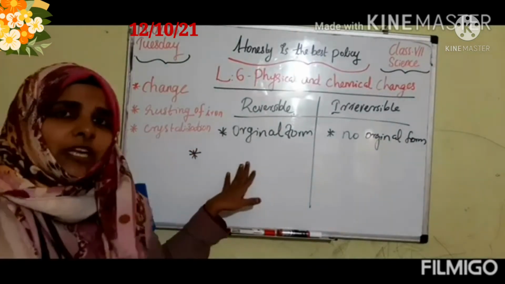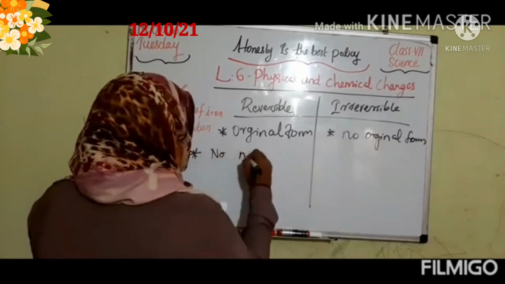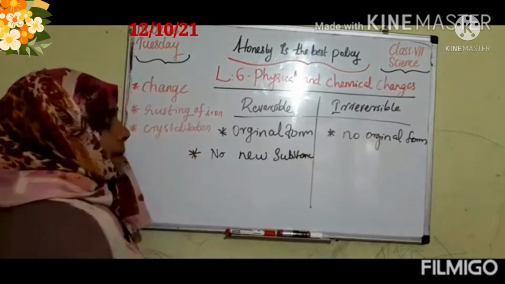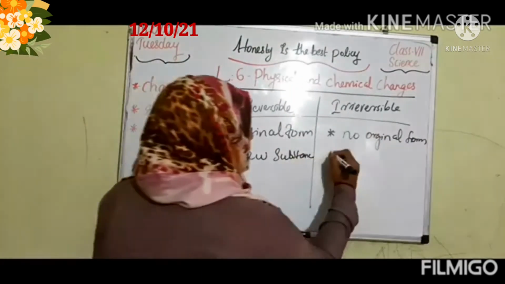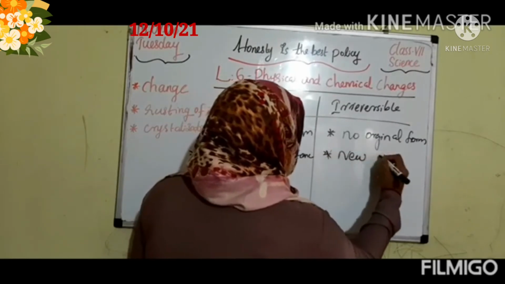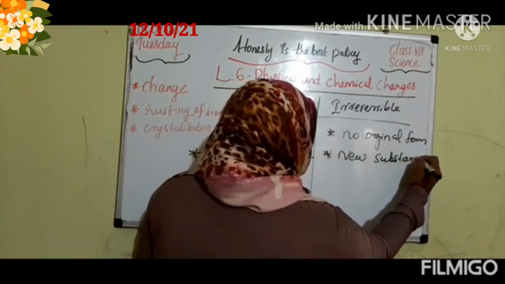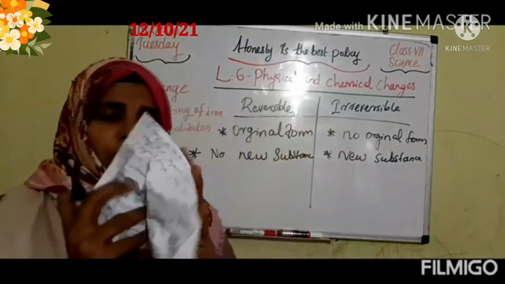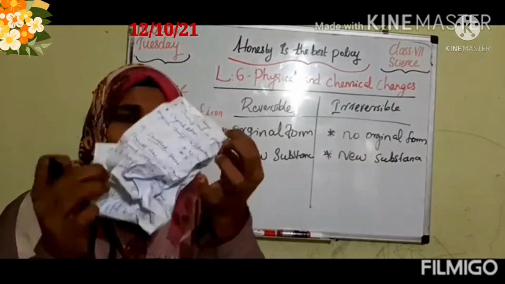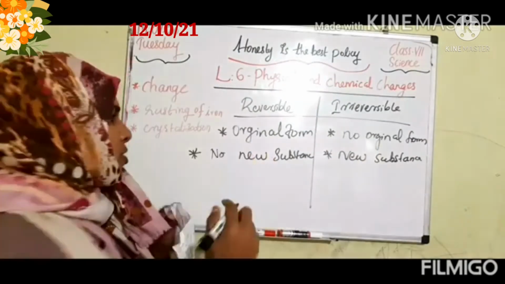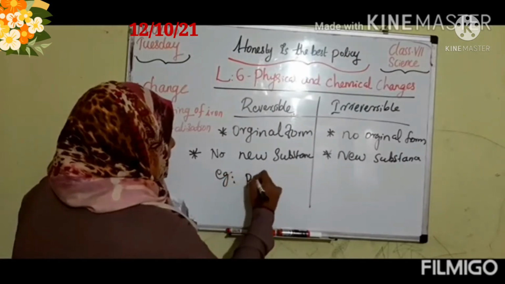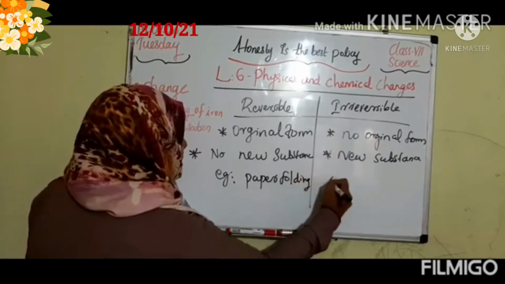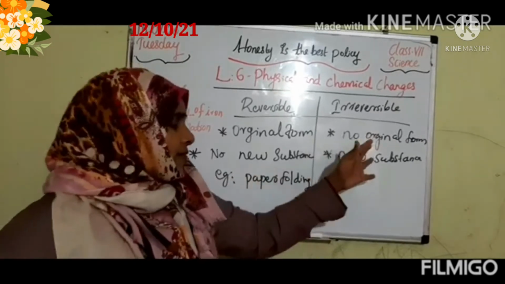In a reversible change, there is no new substance formed. But in an irreversible change, new substances are formed. Suppose I take this paper. When I fold it like this and open it, that time it is a reversible change. So we can write it like that, paper folding. That is one physical change or one reversible change.